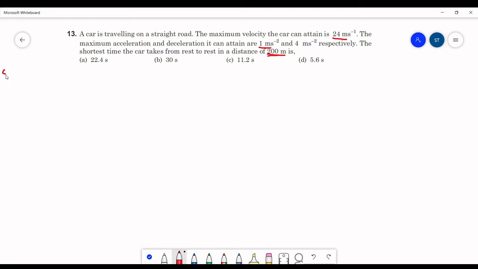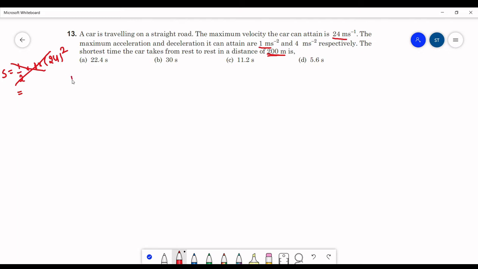So the distance traveled in this 24 seconds will be ut plus half at square. Initial velocity is 0, so this will be half into acceleration 1 into 24 square, which is 576 upon 2, which will be greater than 200 meters. So we can say that the car is not going to attain its maximum velocity.